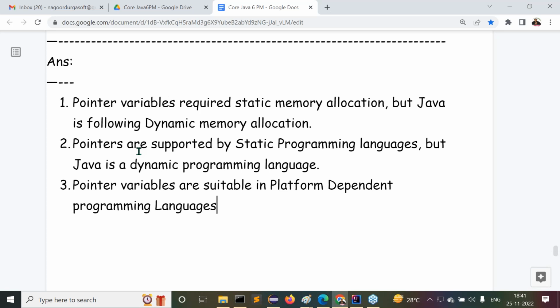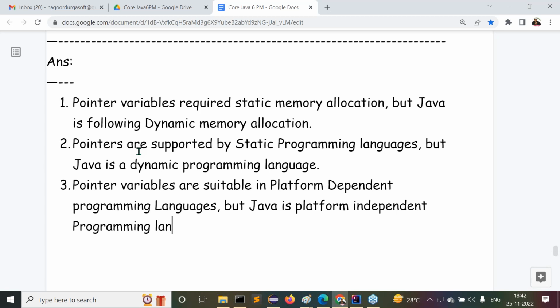Guys, observe carefully. Right, sir. But what about Java here? Now tell me. Java is a platform independent programming language. That's the point I'm telling you.